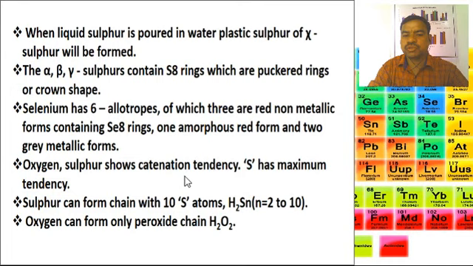Oxygen and sulfur show catenation tendency. Sulfur has the maximum tendency. Sulfur can form chains with 10 sulfur atoms, H2Sn, n equal to 2 to 10, and oxygen can form only a peroxide chain, that is H2O2. These are the allotropes of sulfur and oxygen in group 16 elements.